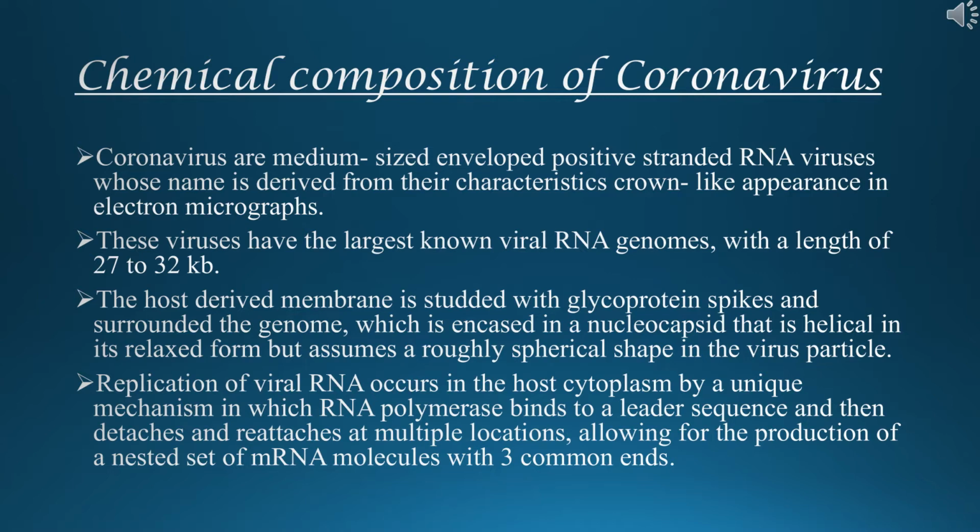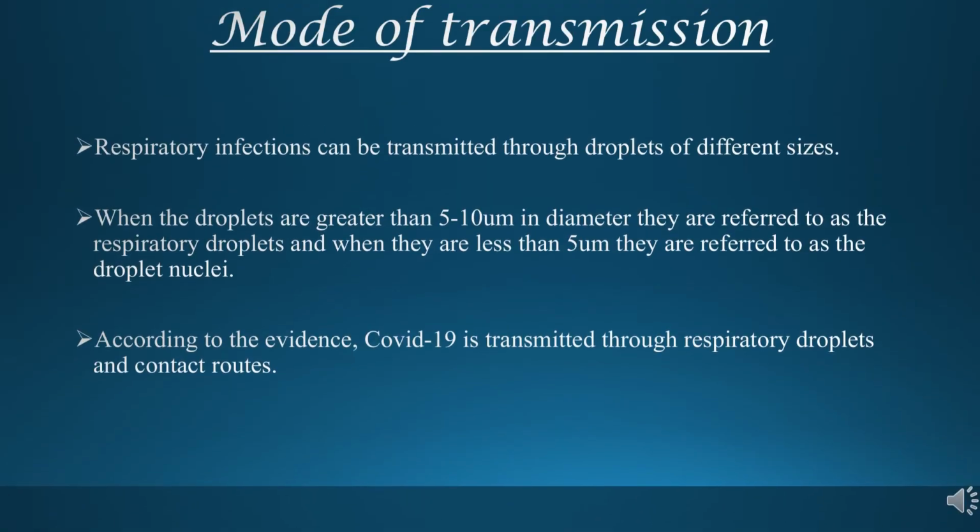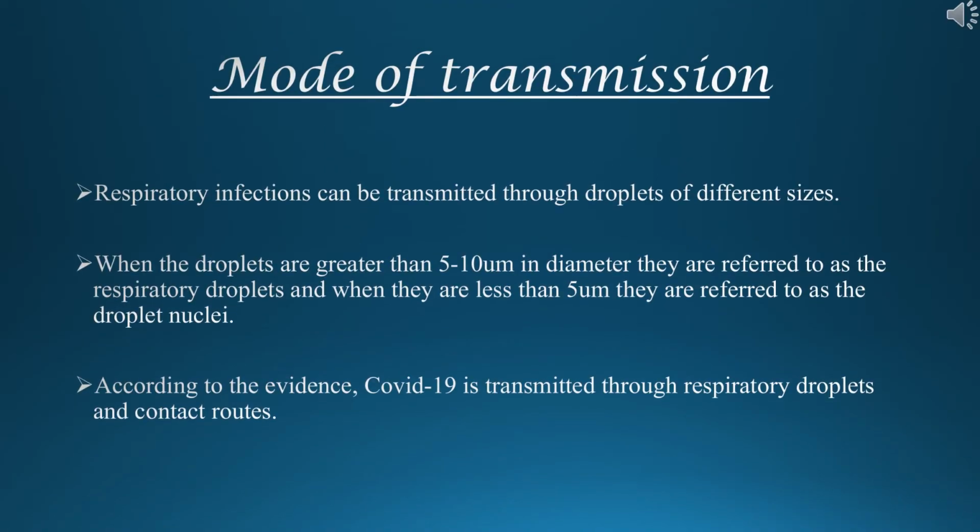Replication of viral RNA occurs in the host cytoplasm by a unique mechanism in which RNA binds to a leader sequence and then detaches and reattaches at multiple locations, allowing for the reproduction of a nested set of mRNA molecules with three common ends. Now, let us study the mode of transmission of coronavirus.